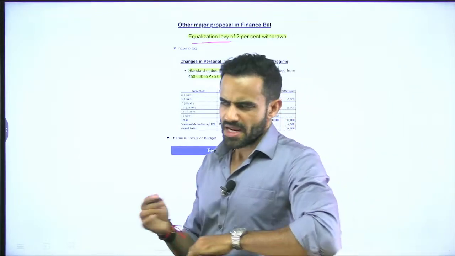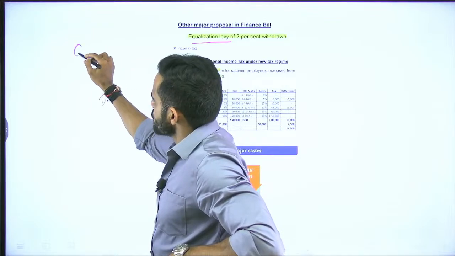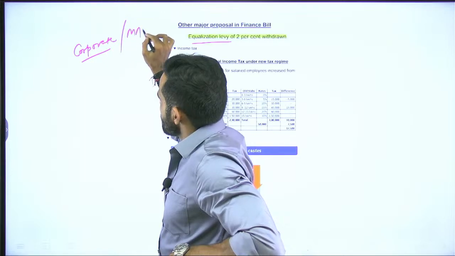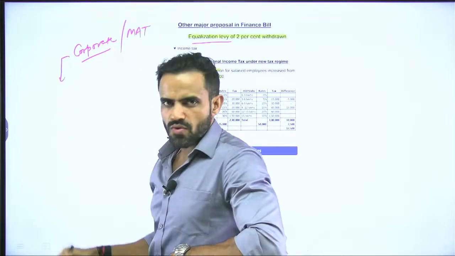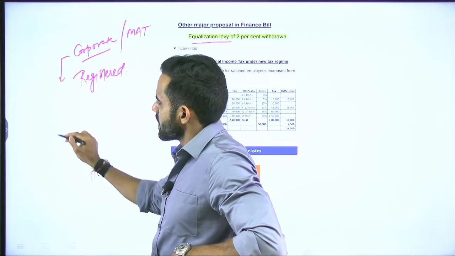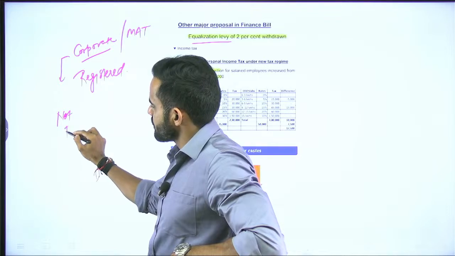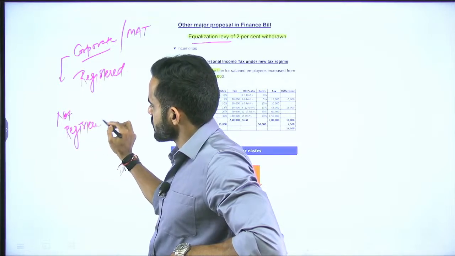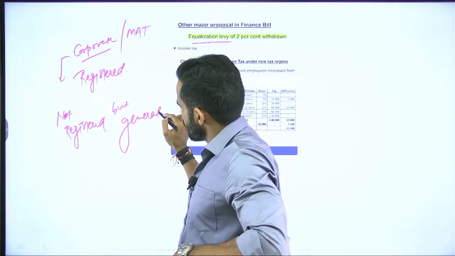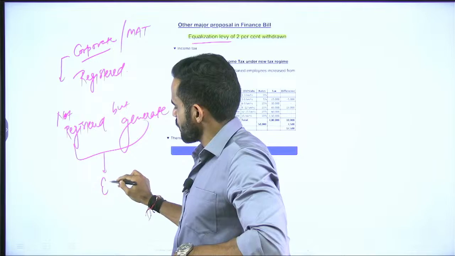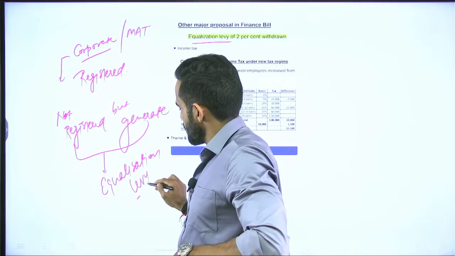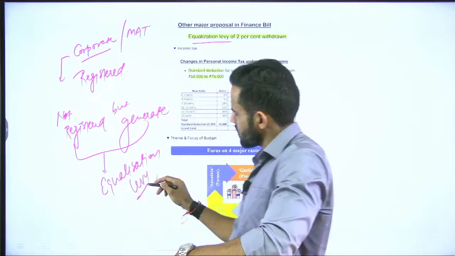equalization levy. Now if you remember, in classes we have discussed that there are two things, corporate tax or MAT, that is minimum alternative tax. This is to be paid by those companies which are registered in India. Those companies which are not registered but generate revenue from India, they were subject to equalization levy. Initially it was imposed on Google, and that is why it was also known as Google tax.